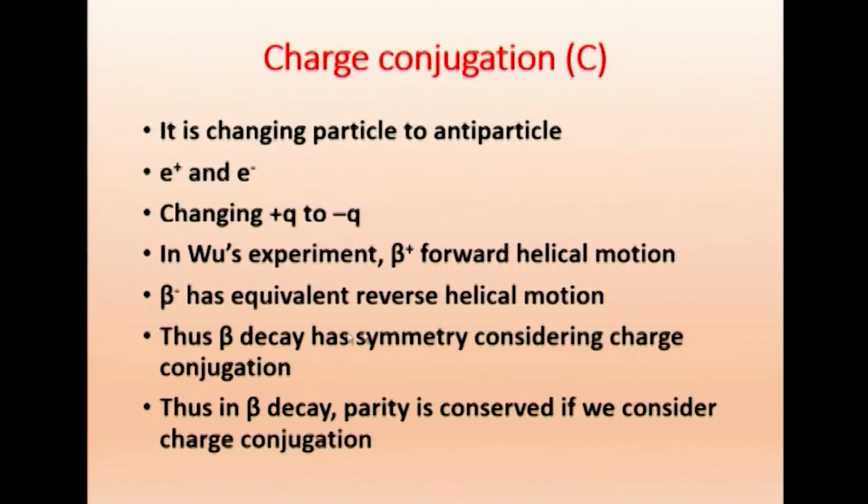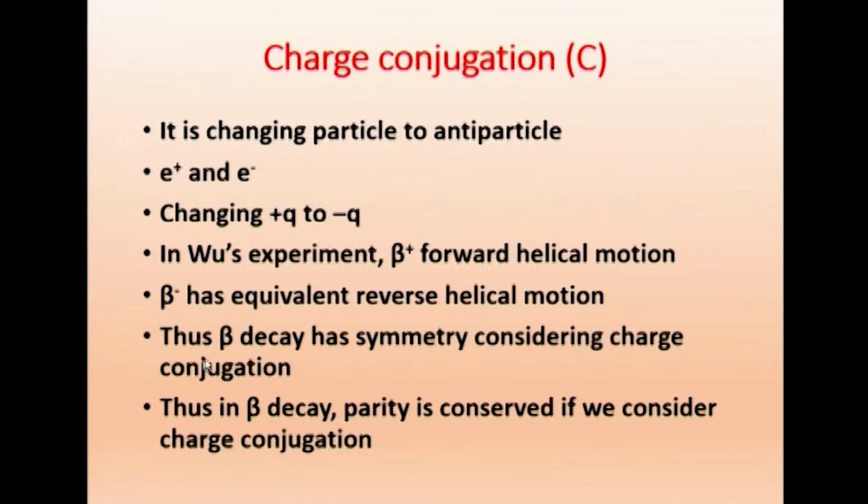Therefore, what we say is, thus beta decay has symmetry considering charge conjugation. So if we take charge conjugation into account, there is some symmetry. So it is not that there is no symmetry. Beta plus is being emitted in one direction, beta minus is emitted in another direction. So if we take charge also into account, then we see that symmetry.